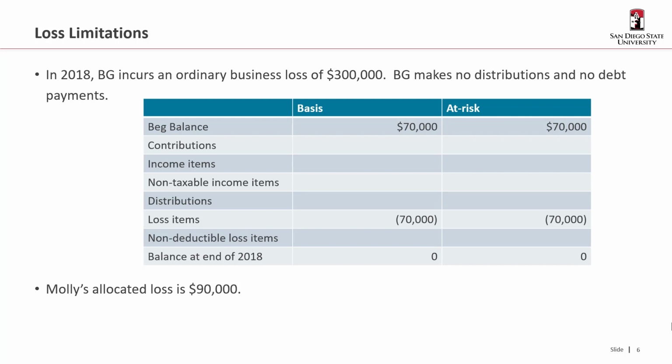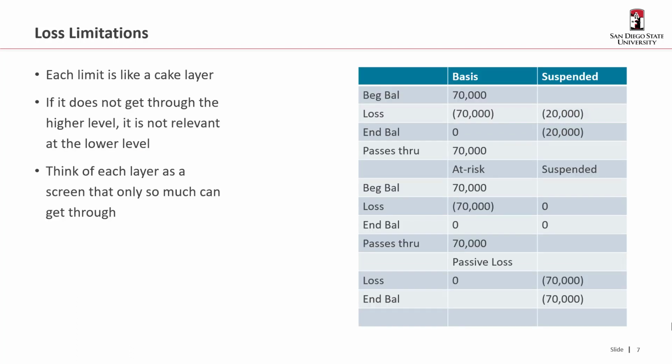So I want to deal with this in a chronological way so you can see how these limitations apply in order. Because each limit is like a cake layer. If it doesn't get through the higher level, it's not relevant at the lower level. So think of it as each layer is a screen that only so much can get through. So let's start with the basis column.